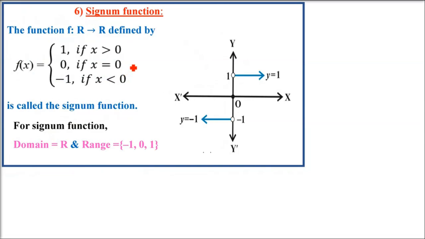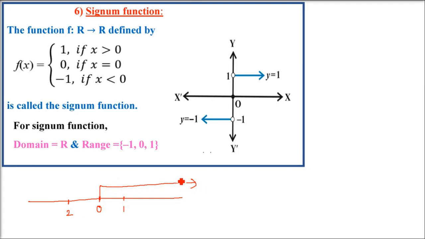Signum function. This is a very special kind of function. It only gives you 3 values, whatever you put. Only 3 values are possible, and these will be 3 constant functions. So this is a function which will give you in output 3 constant functions. Let me just give you an idea here. This is the number line. You have 0, 1 and negative 1. Y will always be 0, 1 or negative 1.